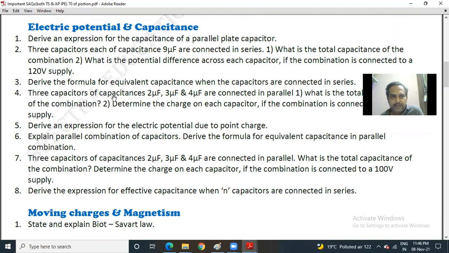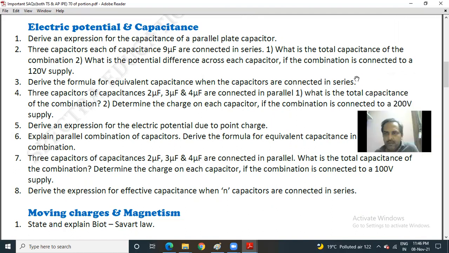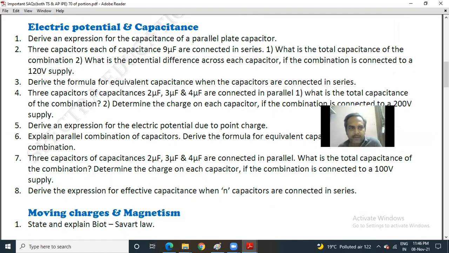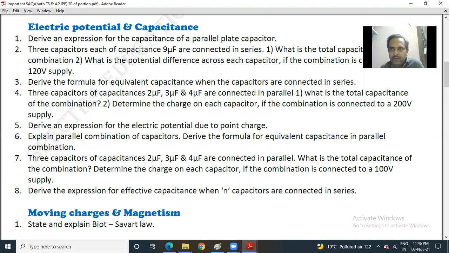4, 3 capacitors of capacitances 2 microfarad, 3 microfarad and 4 microfarad are connected in parallel. The first bit is, what is the total capacitance of the combination? Second bit is, determine the charge on each capacitor if the combination is connected to a 200 volts supply. 5. Derive an expression for the electric potential due to a point charge. 6. Explain parallel combination of capacitors. Derive the formula for equivalent capacitance in parallel combination.